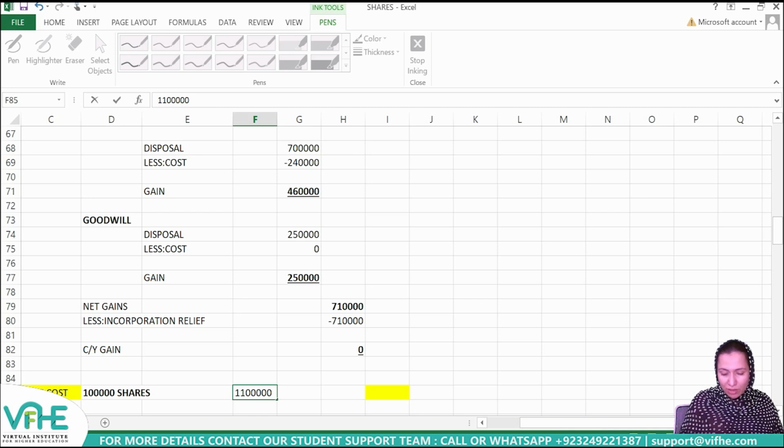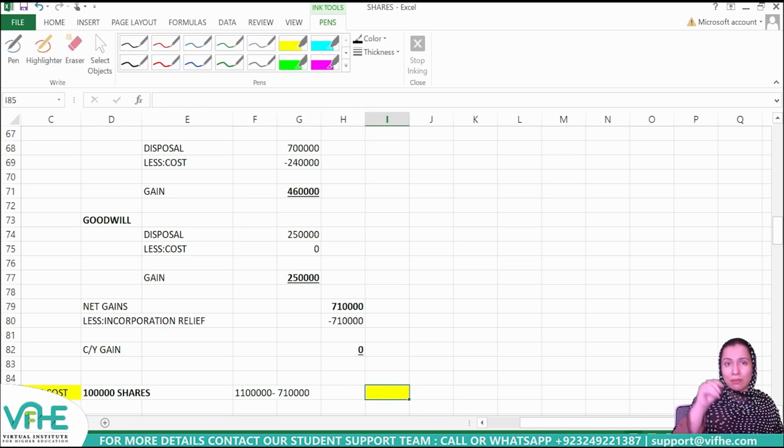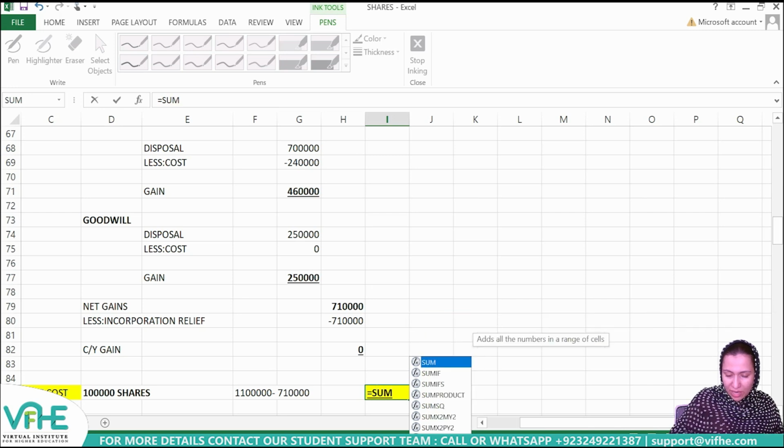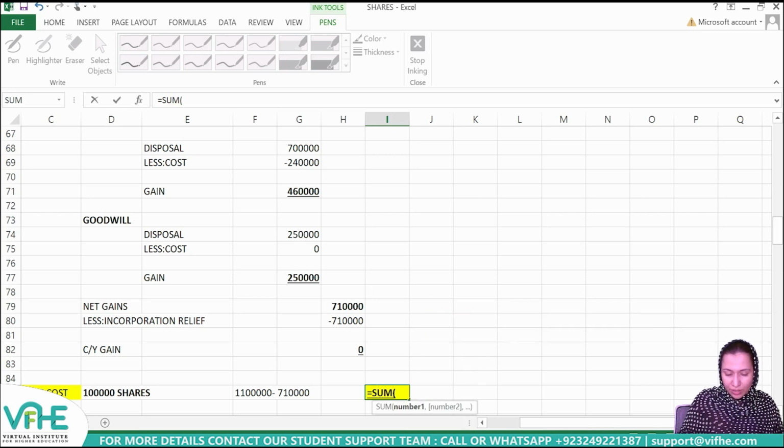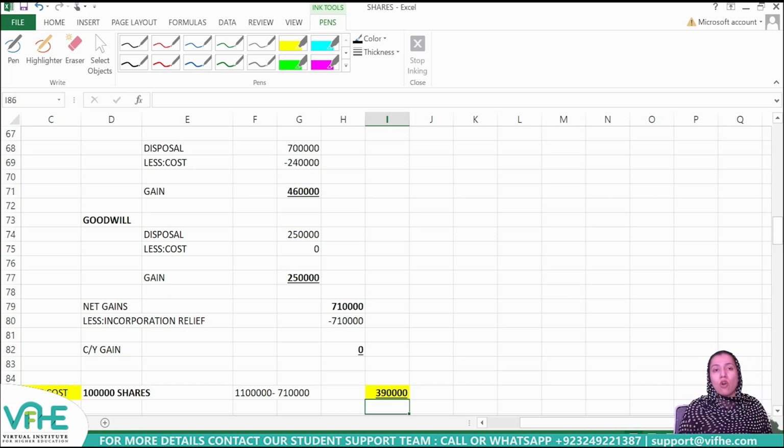But when incorporation relief is claimed, we need to deduct the amount which is being rolled over in the form of incorporation relief, which is £710,000 in this case. So now I need to see what the base cost related to these shares is, as the value received as a result of incorporation is £1,100,000, against which we deduct the incorporation relief figure of £710,000. So that's how the base cost for the shares, the cost which we have to use in future, is going to be reduced, and that would become £390,000.